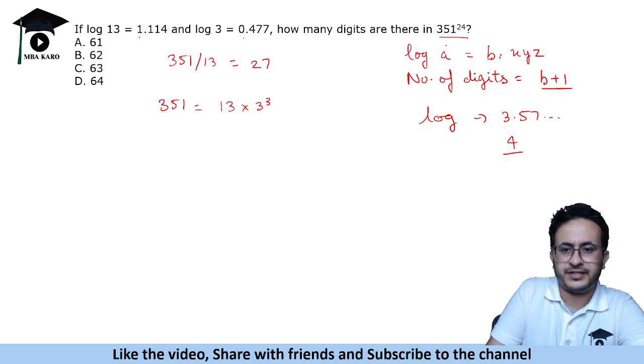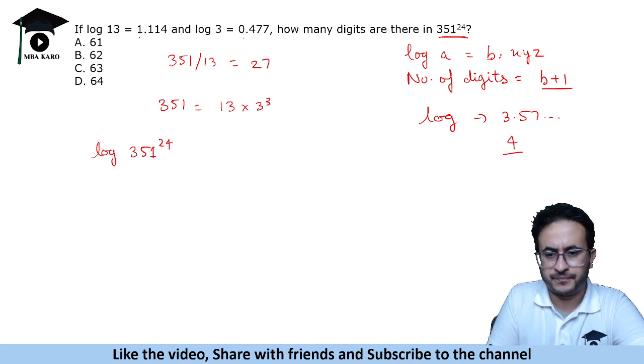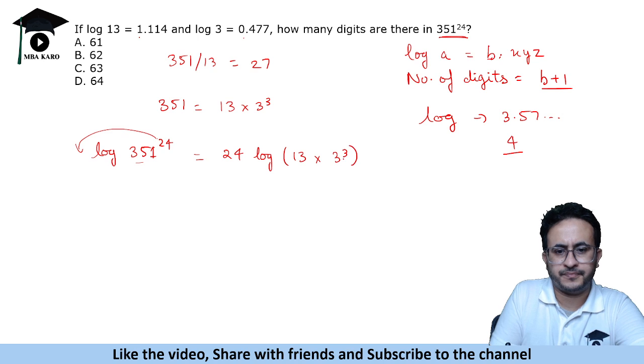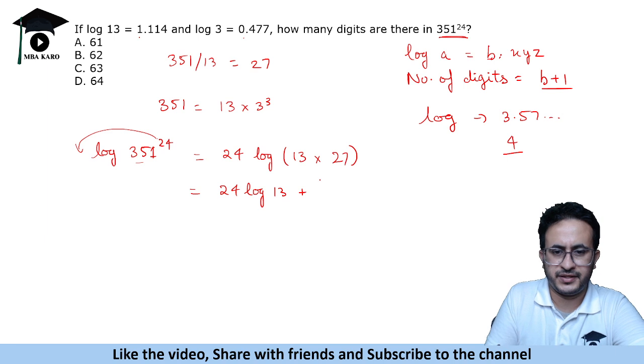So what we do is we find the log of this expression, log of 351 raised to the power 24. If we have something in the power, we bring it to this side. So it becomes 24 times log 351, or we can say 351 is 13 into 3 cubed.